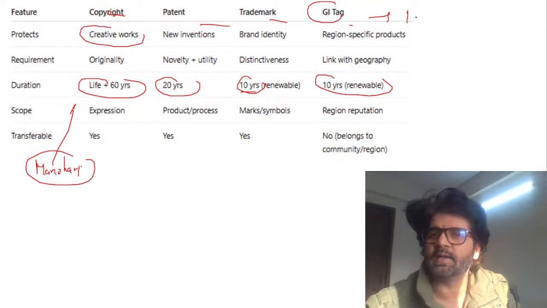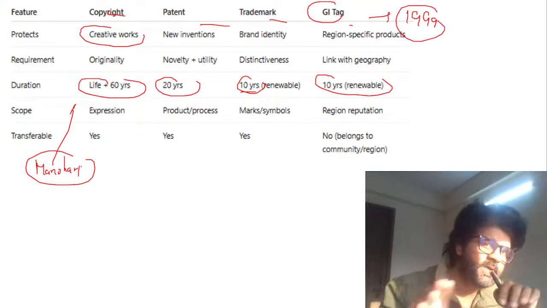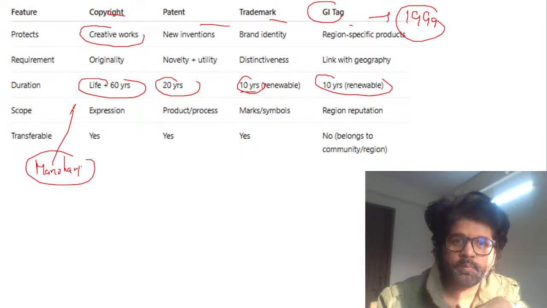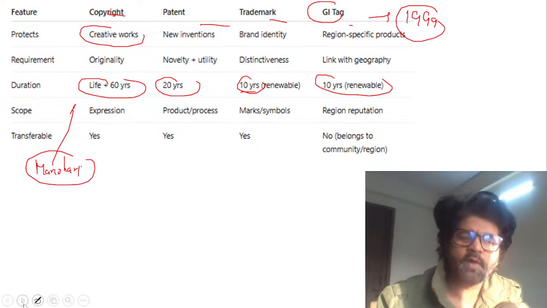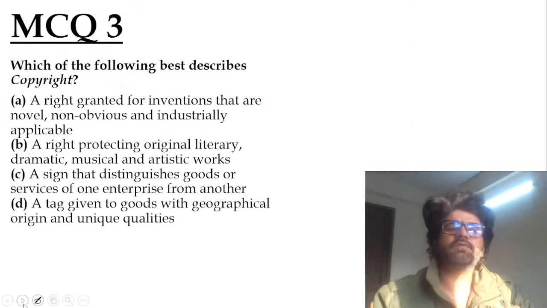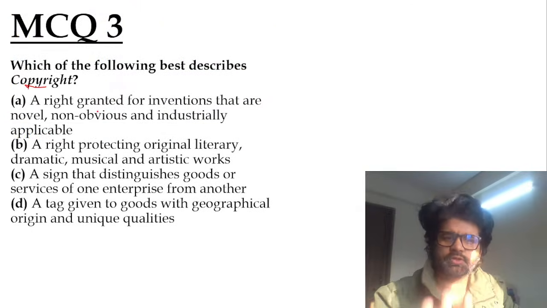GI Act 1999. UPSC has already asked multiple PYQs on them. Revise them, because who are good boys and girls? You people are. So again, have a look at all these things, guys. I'm not reading it for you. I've already told you the things. Which of the following best describes copyright? Now choose the best option here.